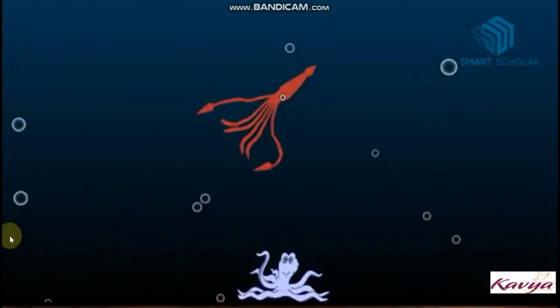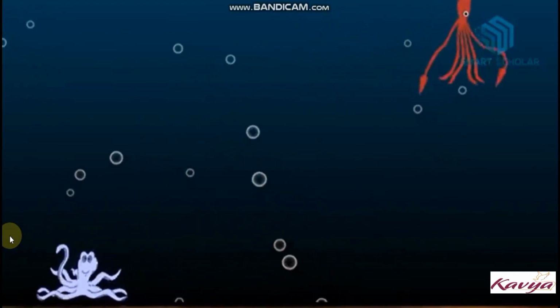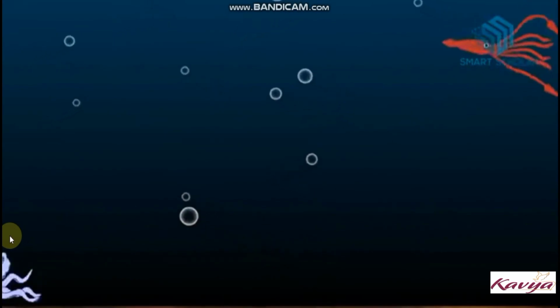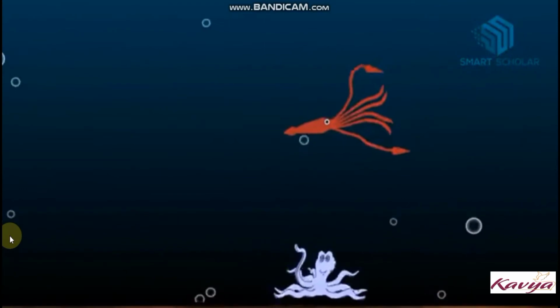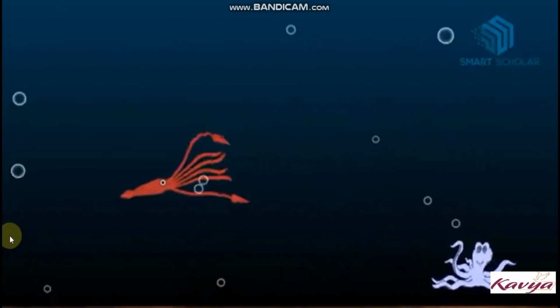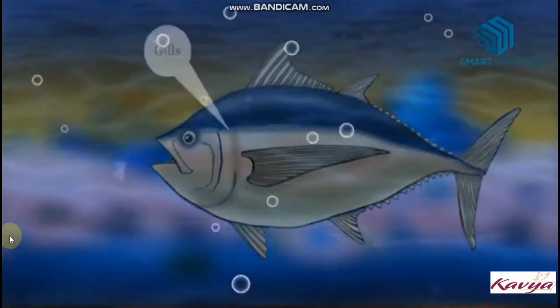On the other hand, sea animals like the octopus don't possess a streamlined body as they reside deep inside the ocean. Rather, they have the ability to make their bodies streamlined when they move in water.